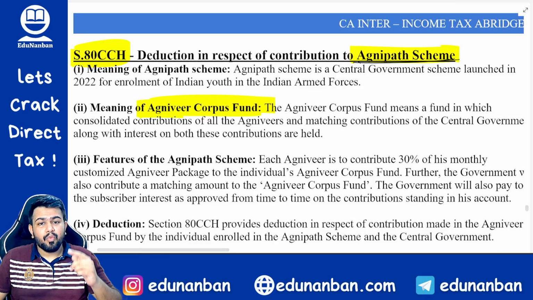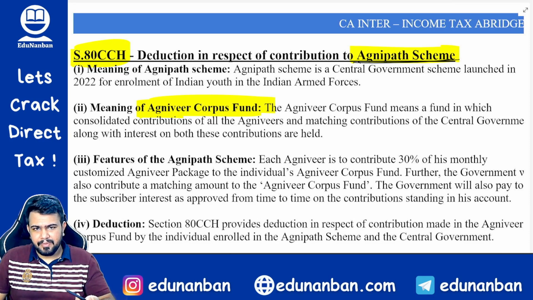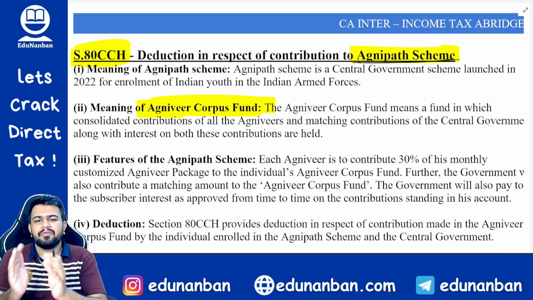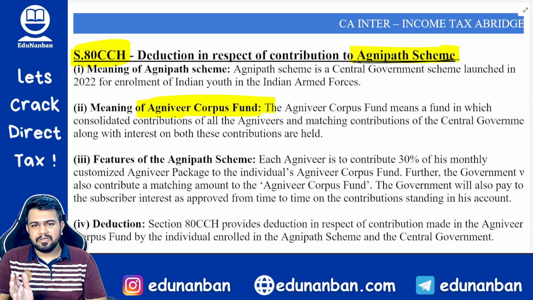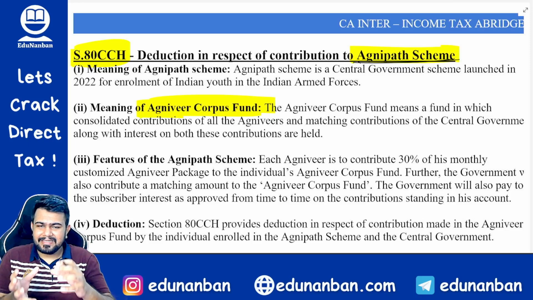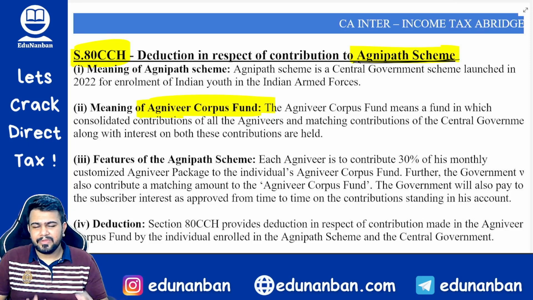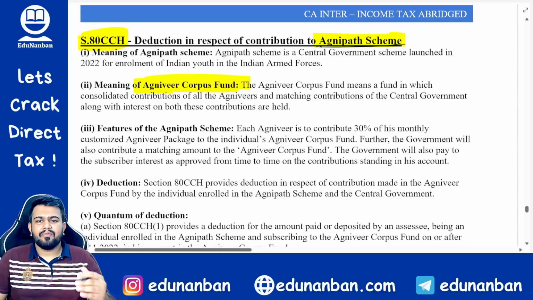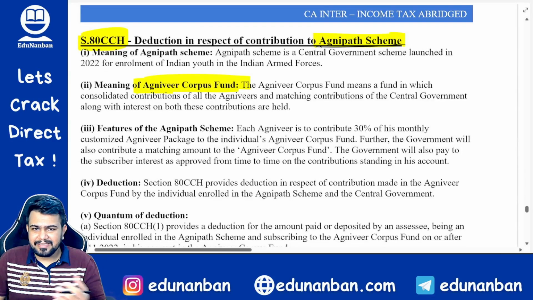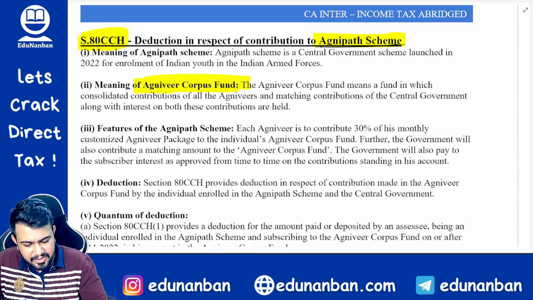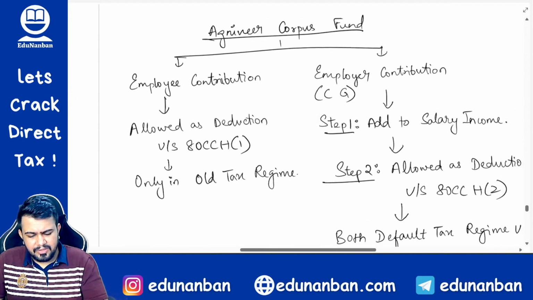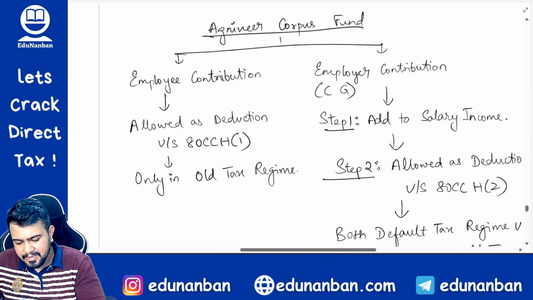And similarly, whatever salary is given to the employee, 30% of the employee's salary also will be contributed to the Agniveer Corpus Fund. And after the entire period is over, the total amount along with interest is given back to the employee. This is the concept. I am not going very deep into what are the features of the fund, why the government has brought this fund, that and all you can obviously browse on the internet. I am only discussing the income tax aspect. So very simple. Let me discuss it in simple language.